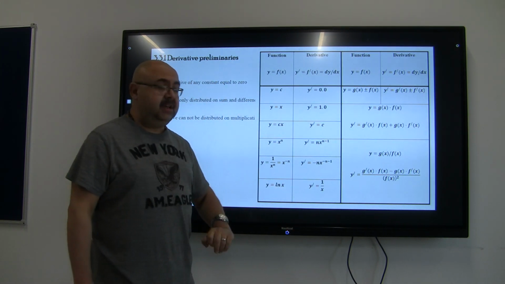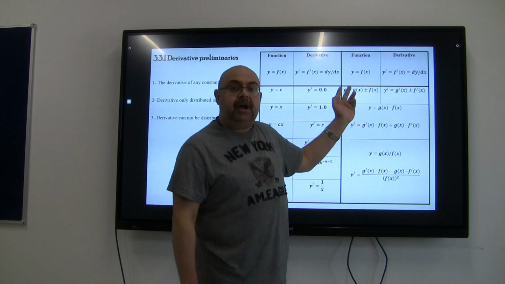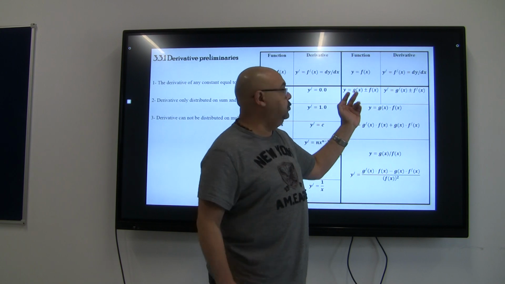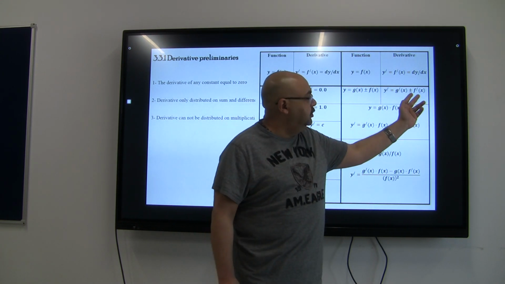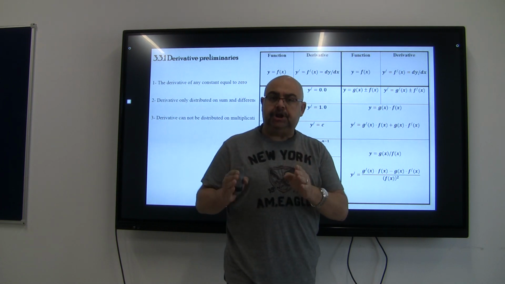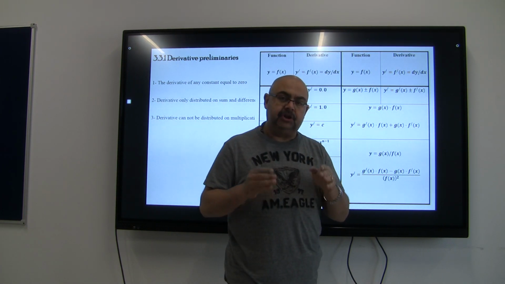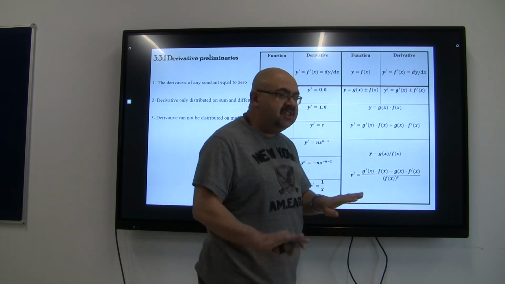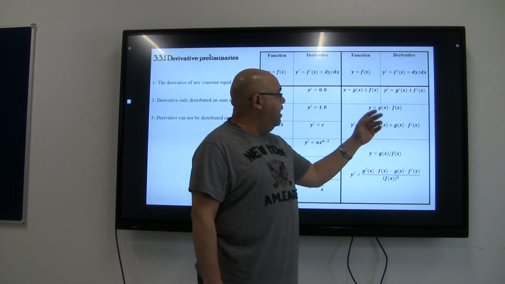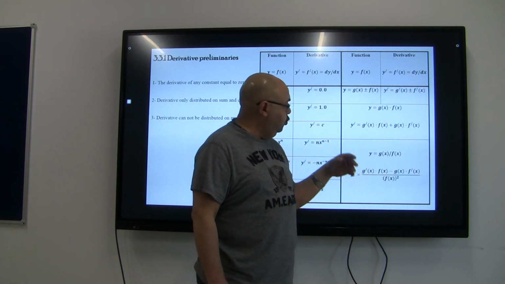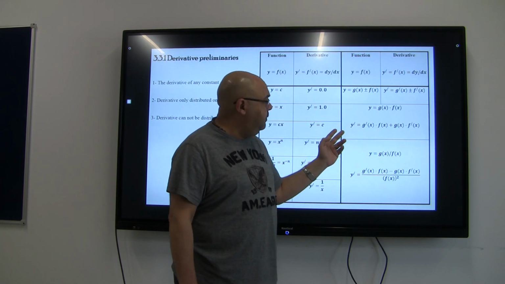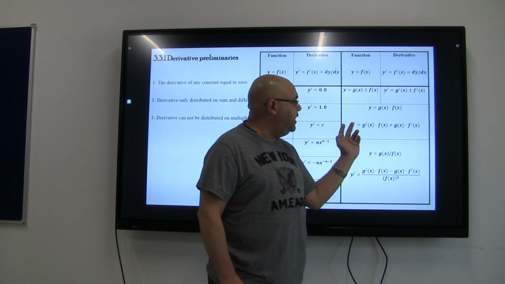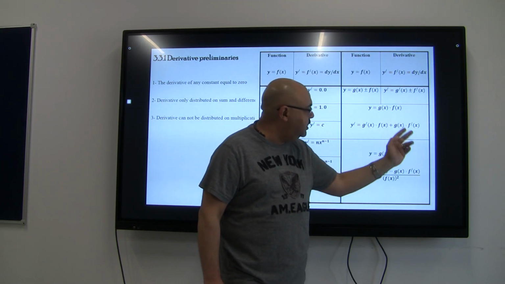As I told you previously, if you have two functions added or subtracted from each other, then the derivative of these functions is going to be the derivative of the first function, plus or minus, according to the sign. We don't care about that. The other function derivative. So, simply, addition and subtraction in derivative. If you have two functions added or subtracted from each other, it will equal the addition or subtraction of the derivatives separately. But if you have two functions multiplied in each other and you want to find y dash, simply it's going to be the derivative of the first function times the second plus vice versa. So it's going to be g dash times f plus g of x times f dash x.